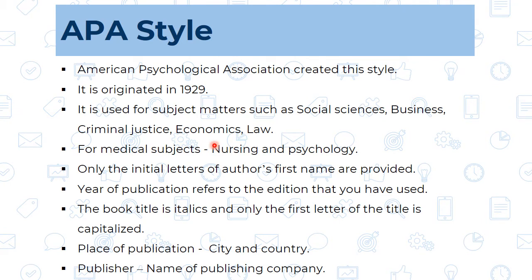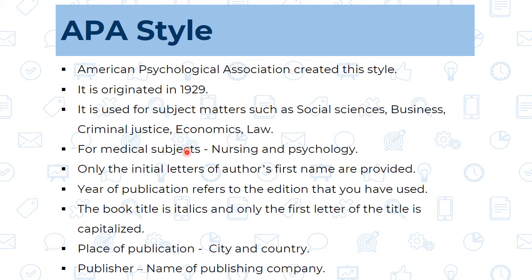First is the APA style. Now American Psychological Association has created this style, that's why in the short form the name is given as APA style, and this style originated in 1929, that is in the 20th century. And for which kind of subjects are we going to use this APA style for referencing? That is social sciences, business, criminal justice, economics and law. And for the medical subjects we can use it in nursing and psychology. So for all these kinds of subjects we can use the APA style.